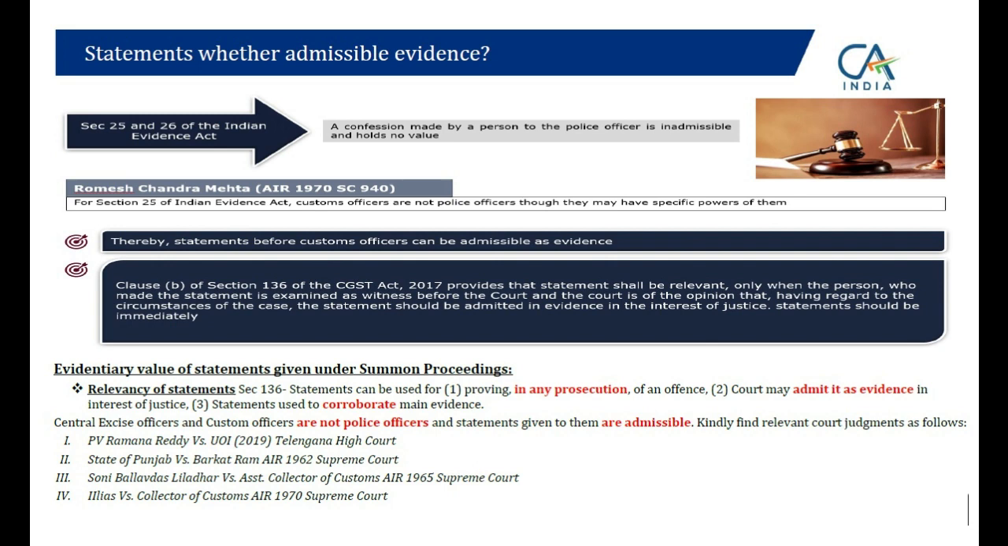There is a Supreme Court judgment also in Romesh Chandra Mehta. It is mentioned that custom officers, GST officers are not police officers. So section 25 of the Indian Evidence Act is not applicable. Right? There are many Supreme Court and other High Court case laws which I have also mentioned here. What we need to understand is there is a specific provision, section 136 clause B in the GST Act. What does it say? If you go as a witness and give evidence against the main accused, that statement can be used as evidence in the court of law, first, for the purpose of justice; second, to corroborate the main evidence and other credible evidence in the investigation; and third, it can be used for prosecution of the main accused.